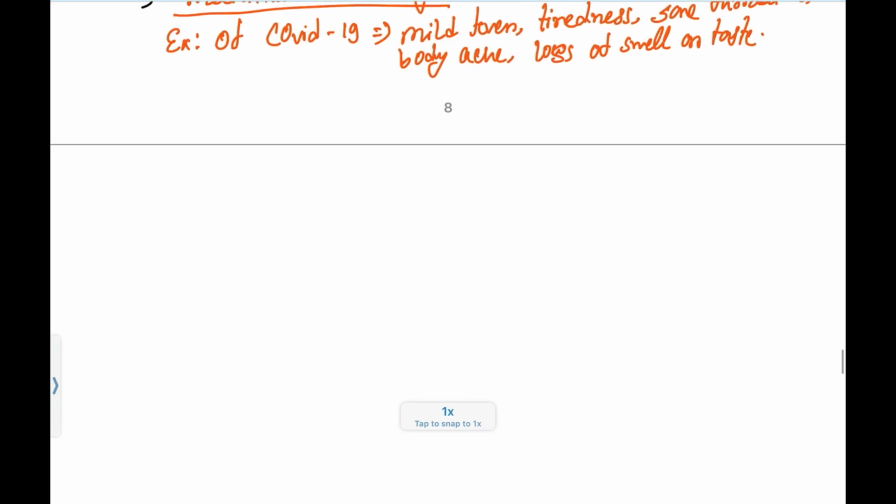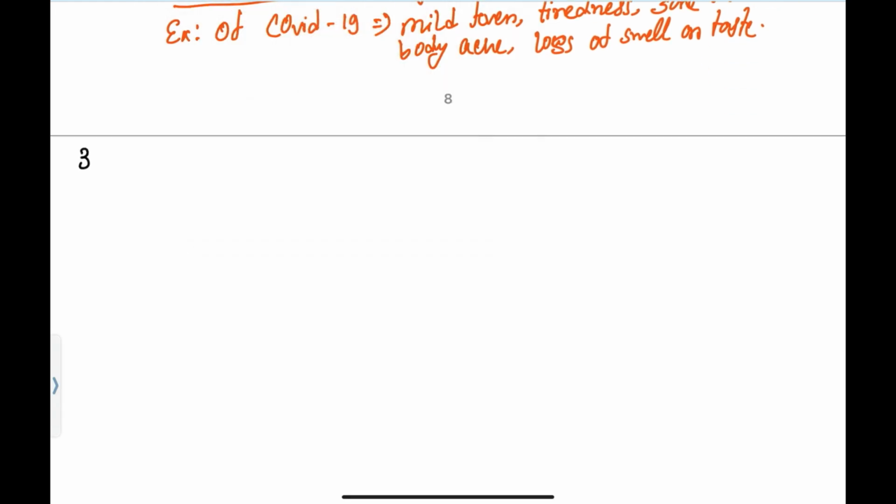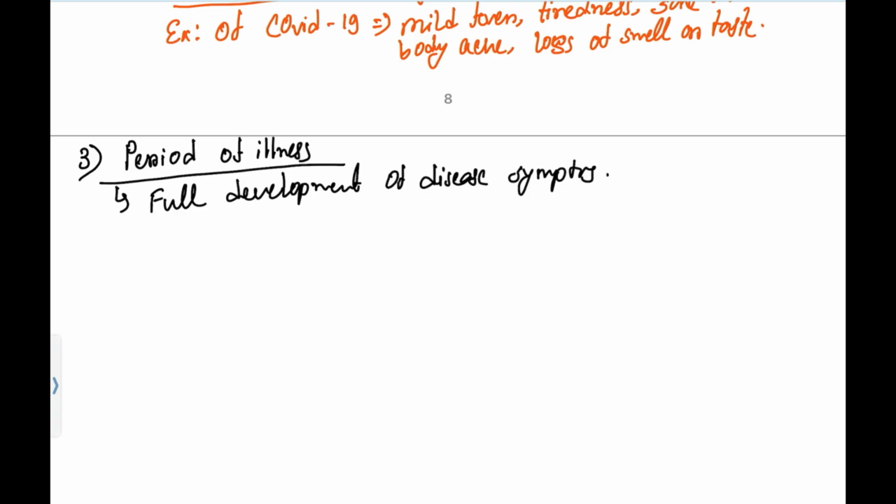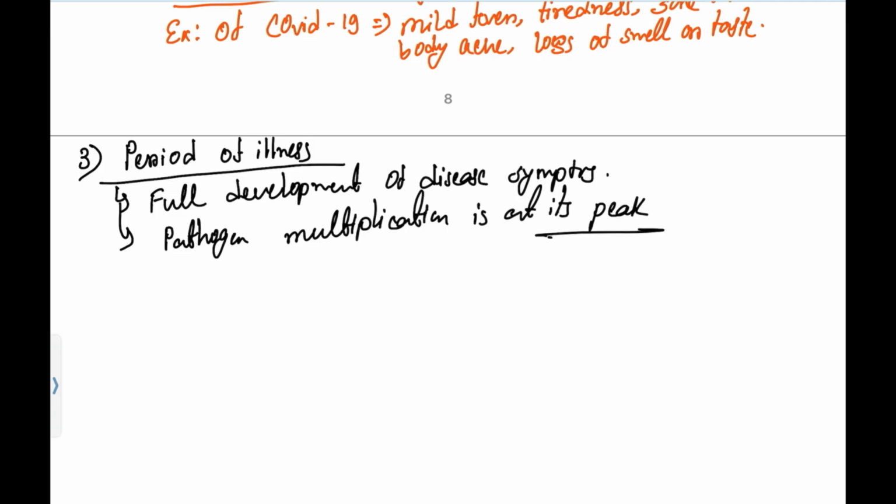Now coming to the third stage. What is the third stage? The third stage is the period of illness. In this case, it is full development of disease symptoms. Understood? And in this stage, pathogen multiplication is at its peak level. In previous stages the multiplication was going slowly, but in this case pathogen multiplication will be at peak. All kinds of signs and symptoms will be at peak level.